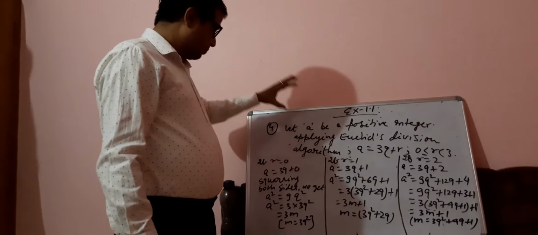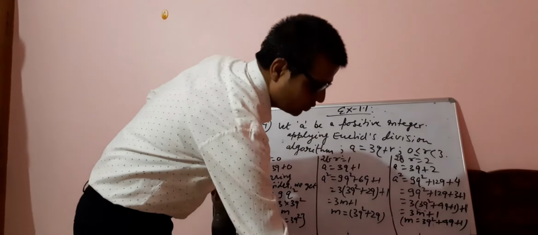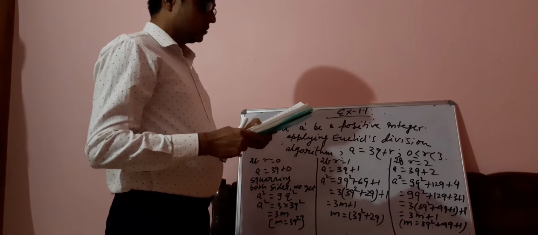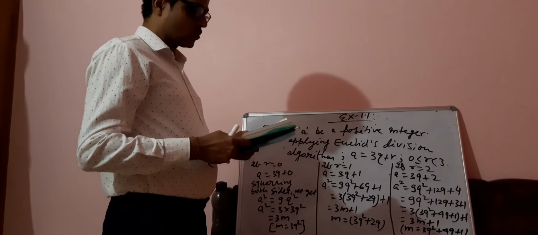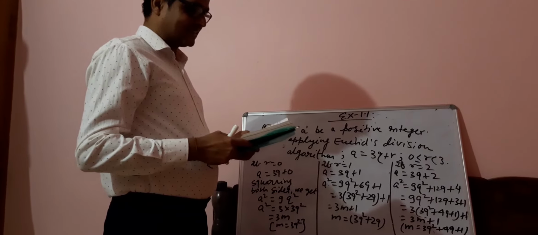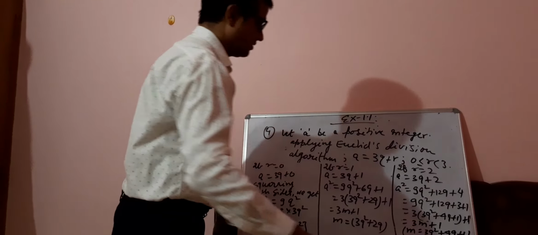Actually, before explaining the solution, we'll tell you about the question. What is the question? Use Euclid's division lemma to show that the square of any positive integer is either of the form 3m or 3m plus 1.